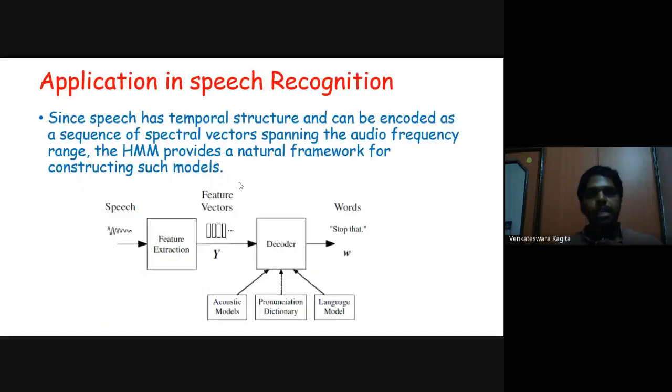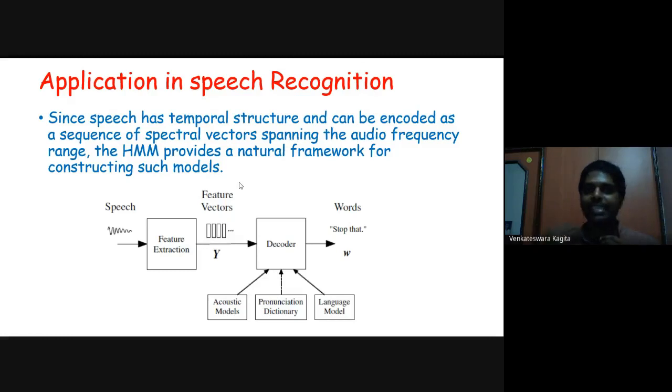And this is the application in a speech recognition system. Speech has a temporal structure, isn't it? It has a sequence of words and can be encoded as a sequence of spectral vectors spanning the audio frequency range.